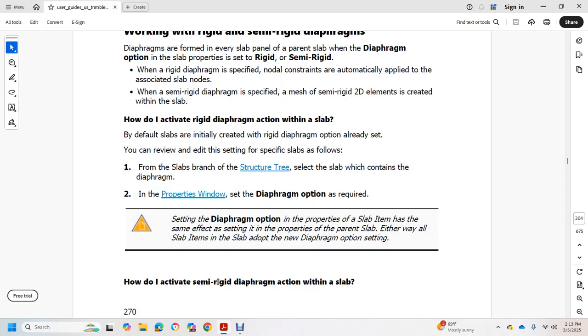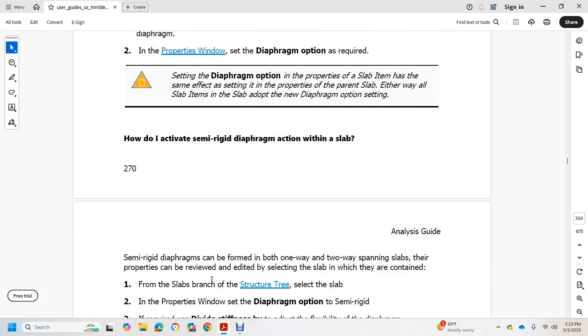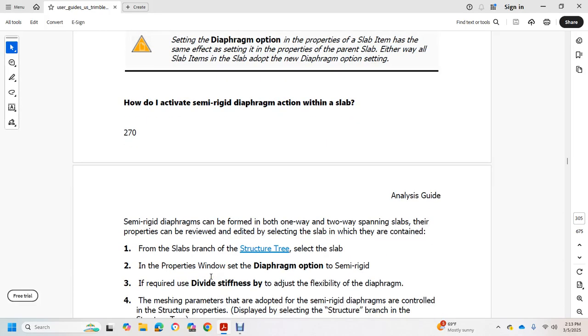How do I affect semi-rigid diaphragm action within a slab? Semi-rigid diaphragms can be formed by both one or two way spanning slabs. The property can be reviewed by editing the selected slab, which can be obtained from the slab branch of the structure tree.